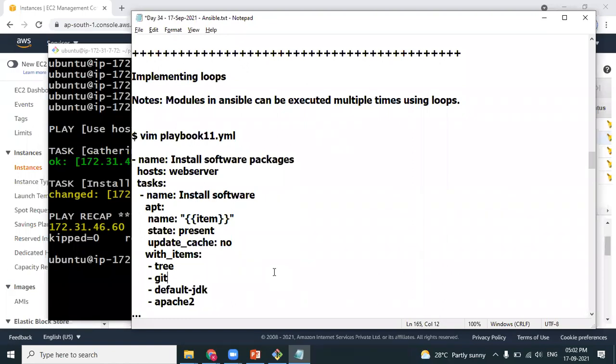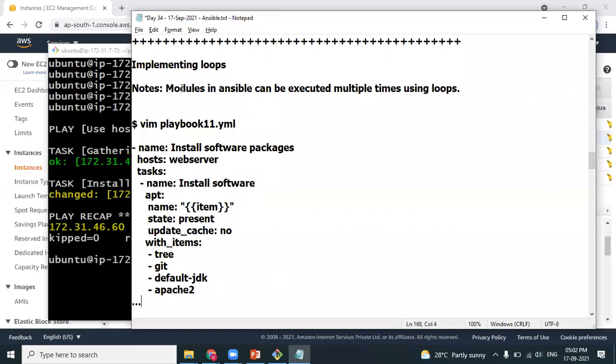Here, you don't need to run the playbook that many times. You can run the playbook only once. Look at this. Modules in Ansible can be executed multiple times using loops. First point, how to identify whether your playbook is having a loop or not.